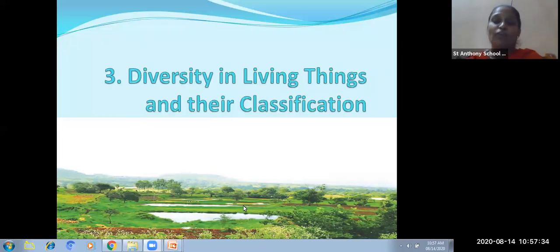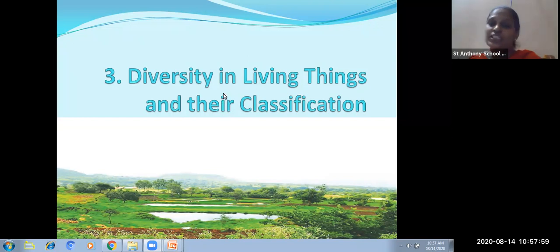Take an example of mango. In the market, you have different varieties of mangoes. Why is this? Because they are of the same class but they are of different variety. They come in one class, that is mango, but the variety of mango is different. They are varying, they are showing the variation.